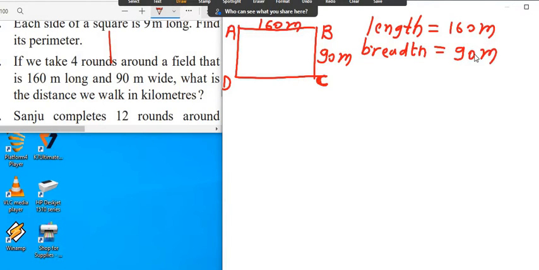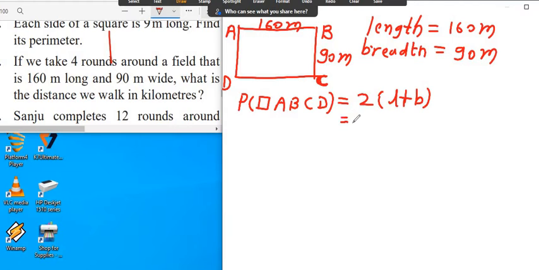Then we take 4 rounds around the field that is 160 meter long and 90 meter wide. What is the distance we walk in kilometer? Now first we have to find the perimeter of this rectangle. This is a rectangle. Now perimeter of quadrilateral. This is known as quadrilateral A, B, C, D. What is the formula for rectangle? That is 2 in bracket length plus breadth.